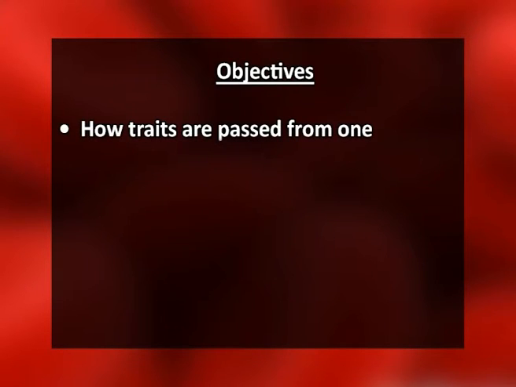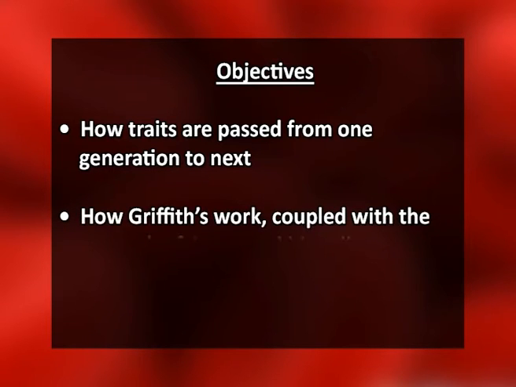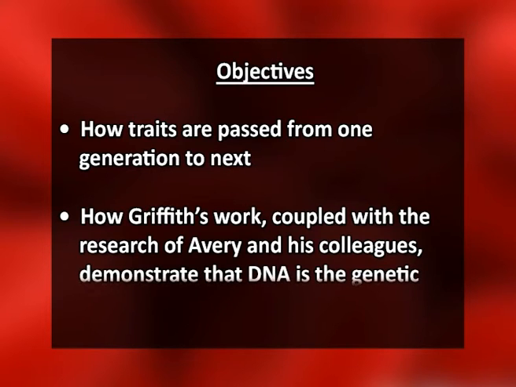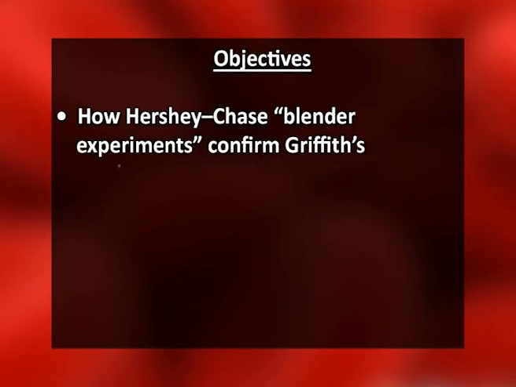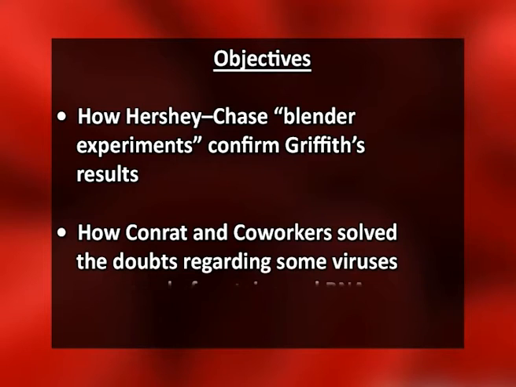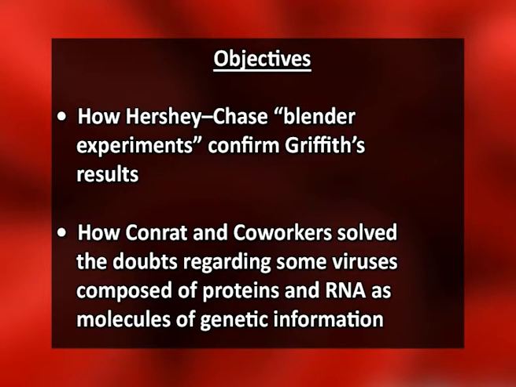Hello dear students, our today's topic is molecular basis of genetic information. In this module, you will know about how traits are passed from one generation to next, how Griffith's work coupled with research of Avery and his colleagues demonstrated that DNA, not protein, is a genetic material, how Hershey-Chase blender experiments confirm Griffith's result, how Conant and co-workers solved the doubts regarding some viruses composed of proteins and RNA, but not DNA as a molecule of genetic information.